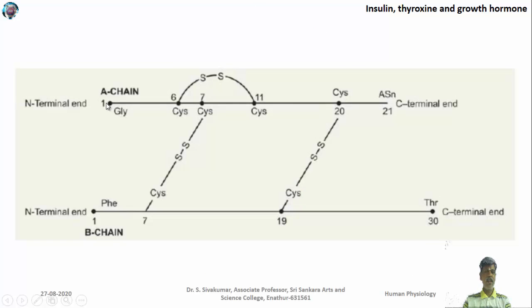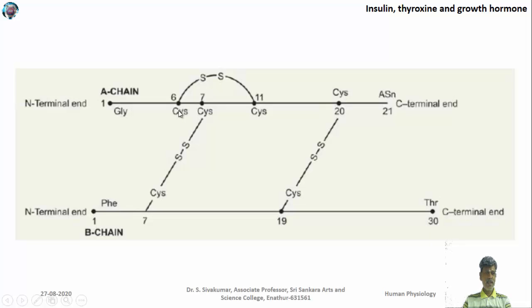It contains 21 amino acids in the A chain and 30 amino acids in the B chain. The first amino acid of the A chain is glycine, and the last amino acid, at the C-terminal end, is asparagine. Similarly, in the B chain, the N-terminal amino acid is phenylalanine and the C-terminal amino acid is threonine.